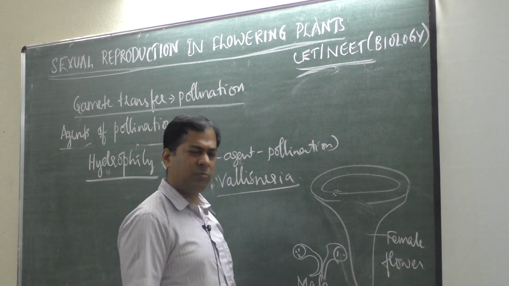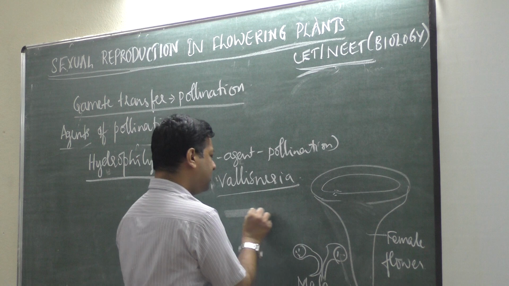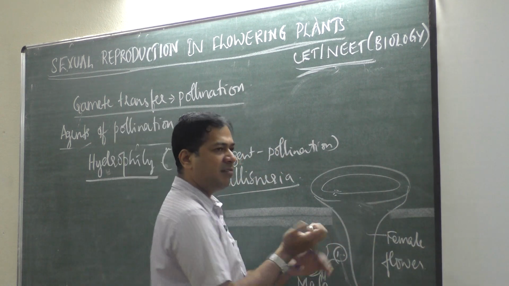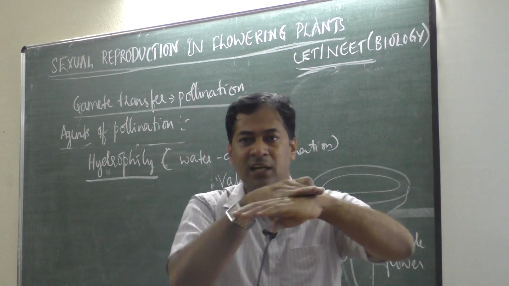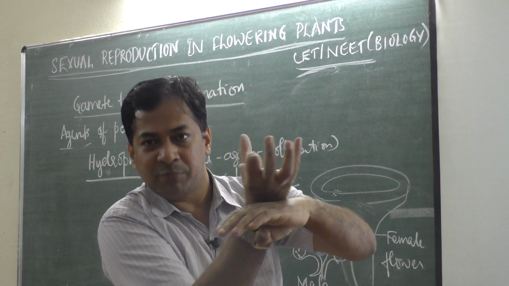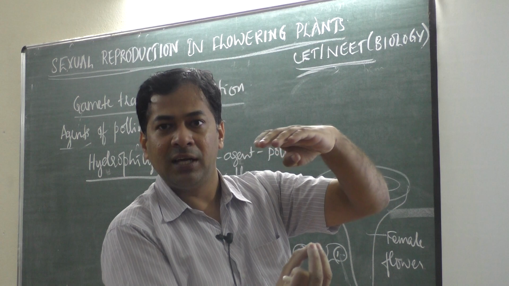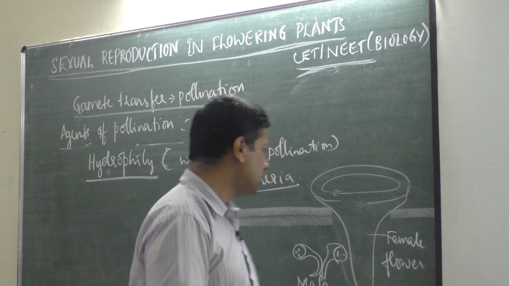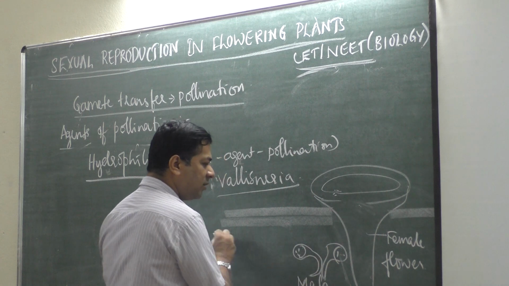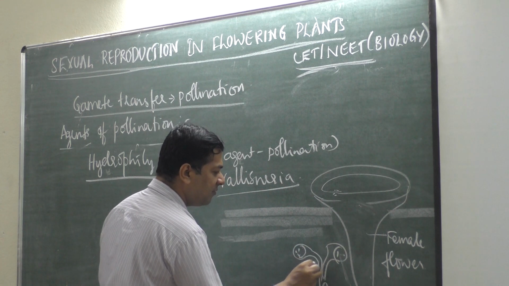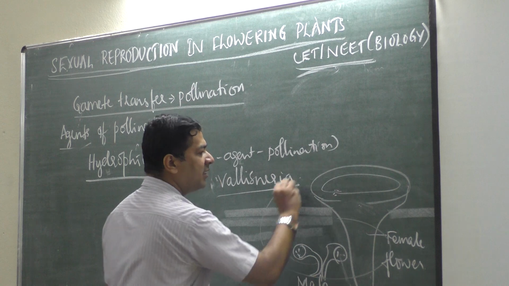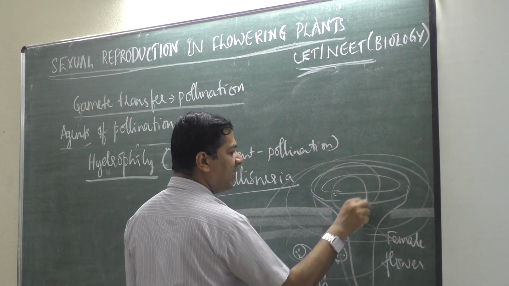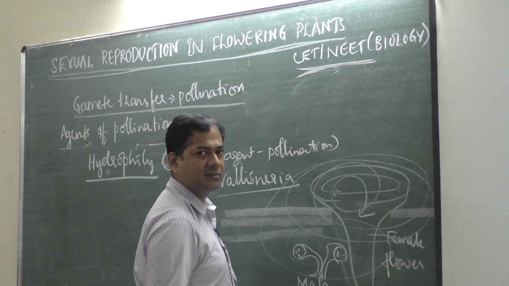Okay, and one more important thing is there, that if suppose this is a surface of water, female flower will be exposed to air. It is present on the surface of water, exposed to air. But male flowers will be completely embedded in water. It is completely in water. Then male flowers, when water current comes, the male flowers will start circulating, and it comes to top and it starts circulating like this, and it will enter female flower.